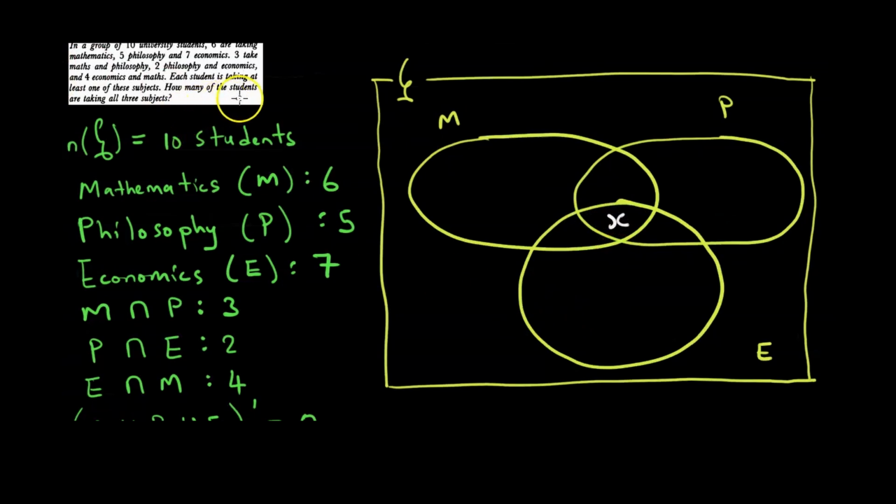Because if X is representing students taking all three subjects, these students vari kurepresentwa na X, they are taking mathematics because vari muset remaths. They are taking philosophy because vari futi muset reP. They are taking economics because vari zvakare muset reE. So this is the point where we have our X. Then from ta-identify pachaenda X, our next step, takuita fill in, tichitanga nema intersections.